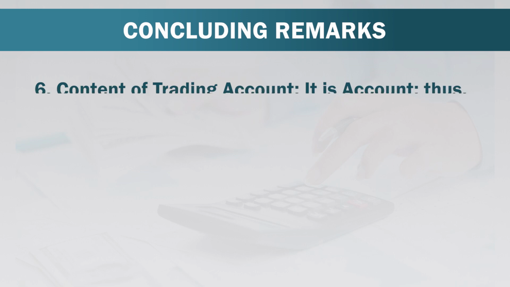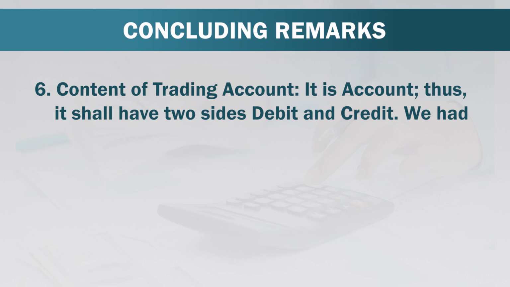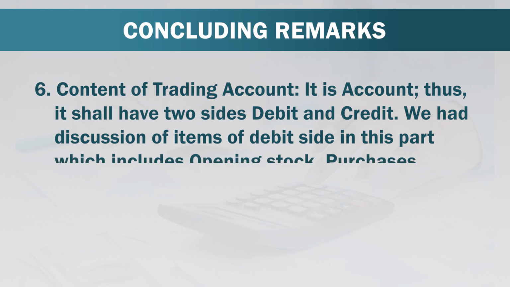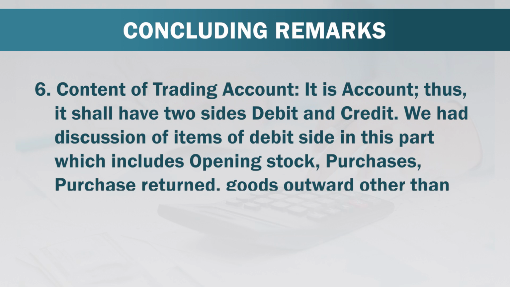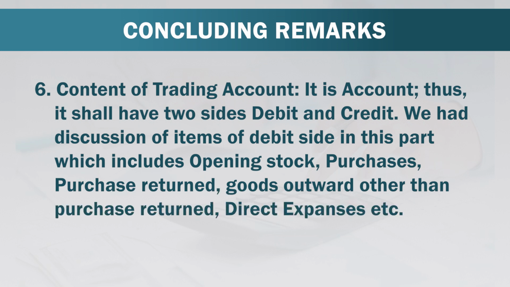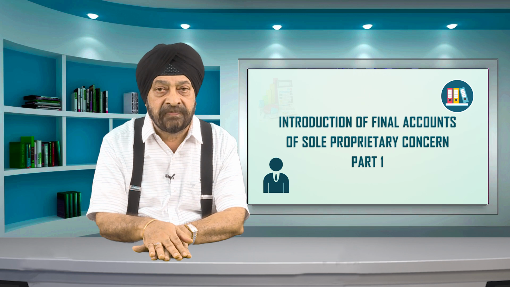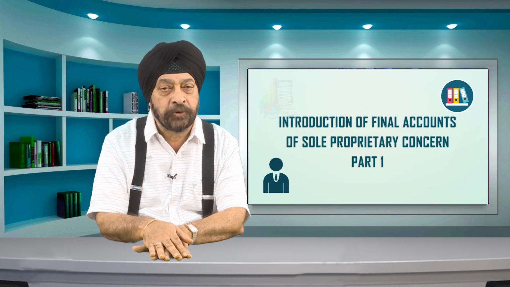Next point which we have observed was about the content of trading account. It is an account, thus it shall have two sides, debit and credit. We had discussion of items of the debit side in this part, which includes opening stock, purchases, purchases return, goods outward other than purchases return, direct expenses, etc. Items of the credit side and its related items we will discuss in the next part 2.